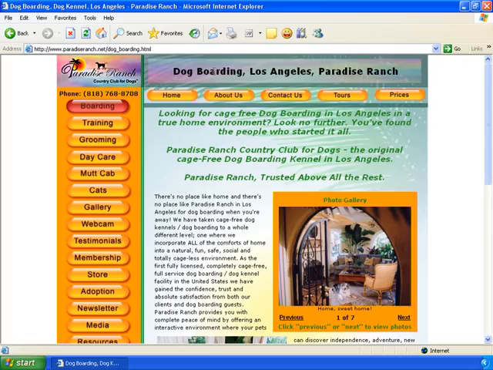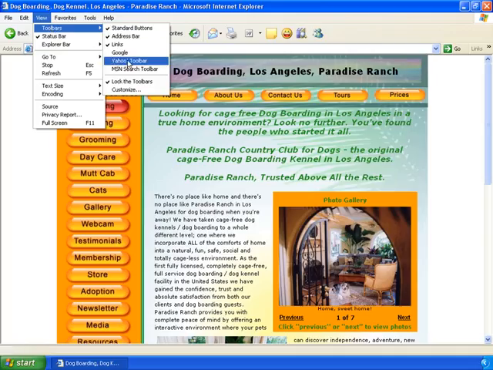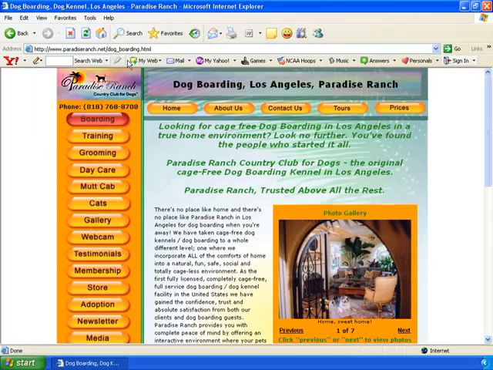Now, I'm going to share with you a wonderful, cool, and free tool that you can get from all the various search engines. Let's go up to View, Toolbars, and in this case, I'm going to go with one called the Yahoo Toolbar. I'm going to simply paste those same terms right here into the Yahoo Toolbar box and click on this little highlight pin, and wow, check this out.